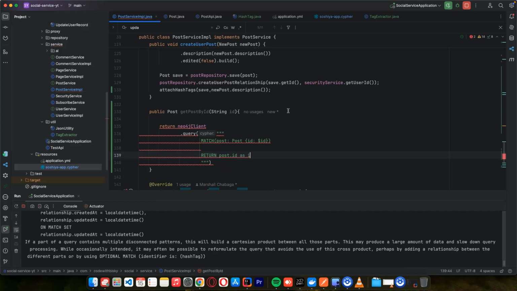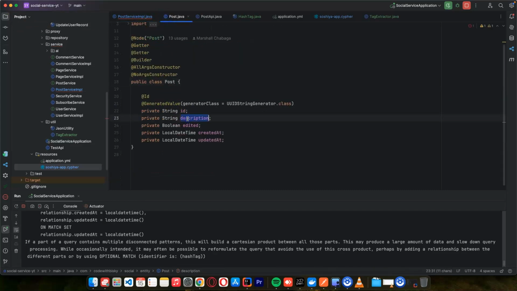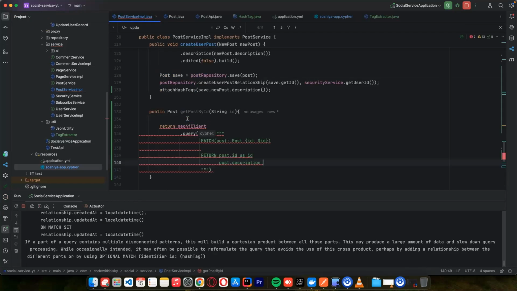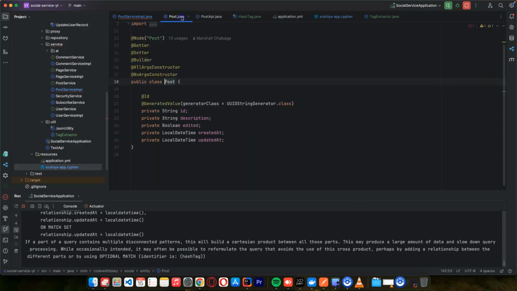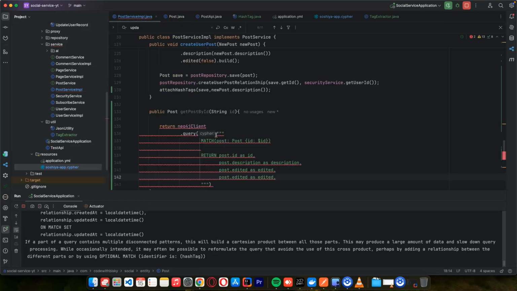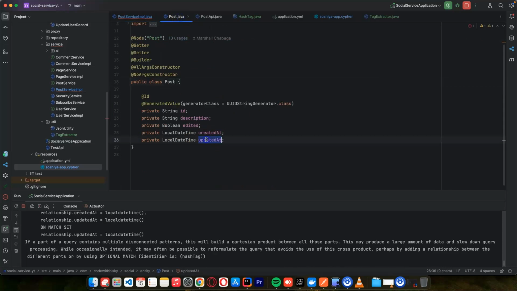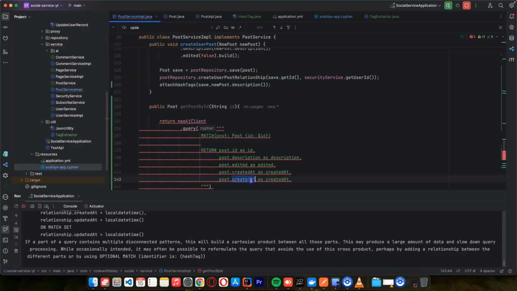post.id as id, and we can return other things like post dot, I think it's description, and here I forgot to put a comma, and here I can duplicate edited as edited, command V, created it as created it, command G, updated it as updated it, and I can remove this last comma.